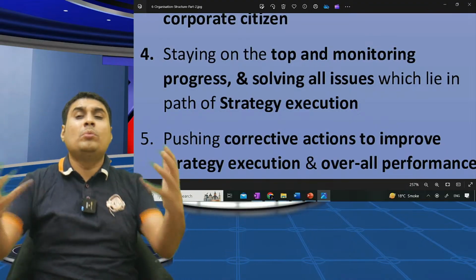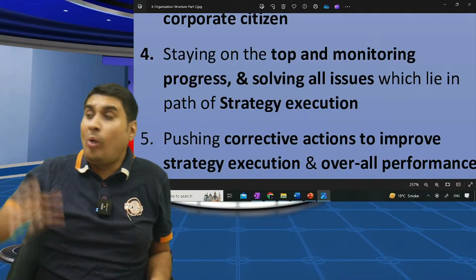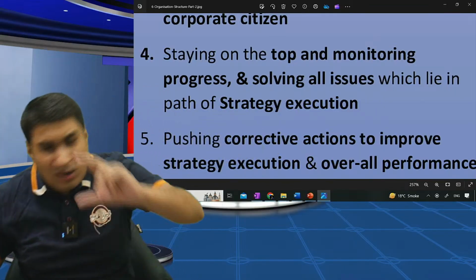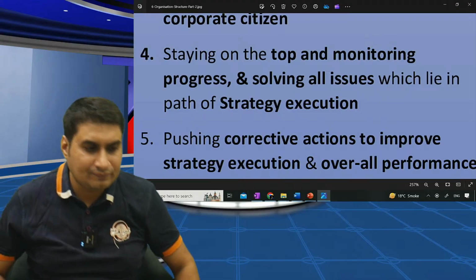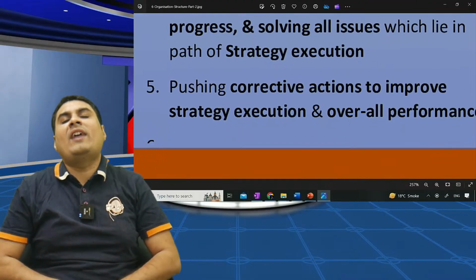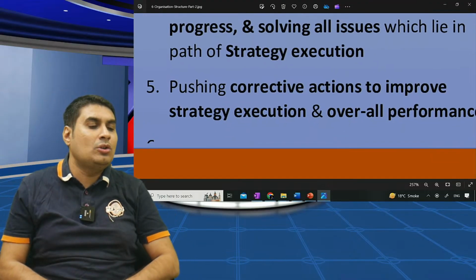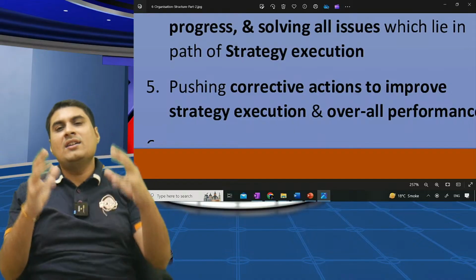Staying on top, monitoring progress and solving issues that lie in the path of good strategy execution. Mukesh Ambani, staying on top, monitoring progress of all companies. Whatever issues come, he will solve. And the last point, pushing corrective action to improve strategy execution and overall performance. Here comes Shah Rukh Khan.